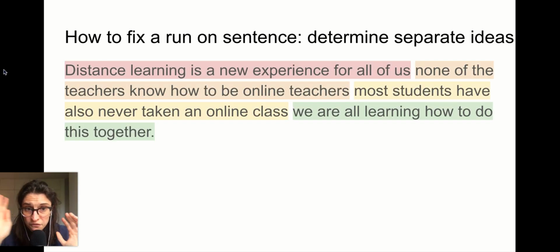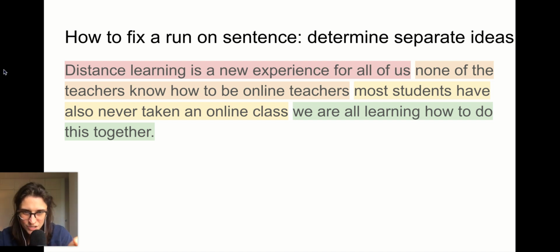Okay. So first, I read that and thought about where the separate ideas were. So I highlighted them in different colors. I'm going to read it now, and you tell me if you think I've got everything in the right place. Distance learning is a new experience for all of us. Okay, that's my red sentence. Awesome. Yeah, I hear that. Distance learning is a new experience for all of us. That's my first idea, that it's new to us.